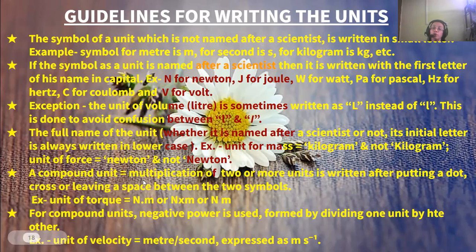A compound unit, the multiplication of two or more units, is written by putting a dot or a cross or leaving a space between the two symbols. For example, the unit of torque is newton meter: N dot m, or N cross m, or N m. For compound units formed by dividing one unit by the other, negative power is used. The unit of velocity, meter per second, is expressed as m s to the power minus 1.